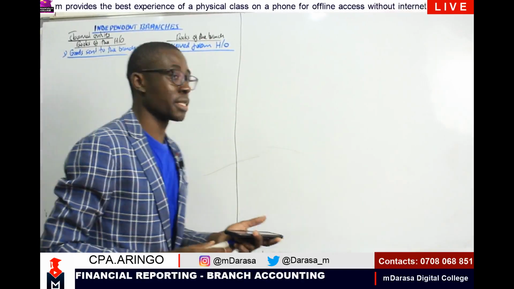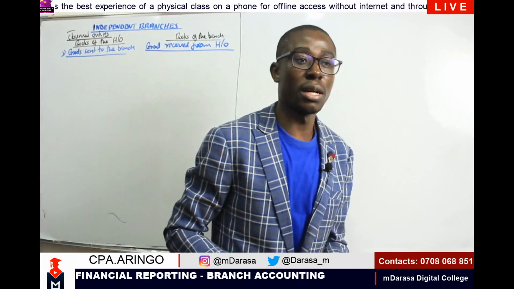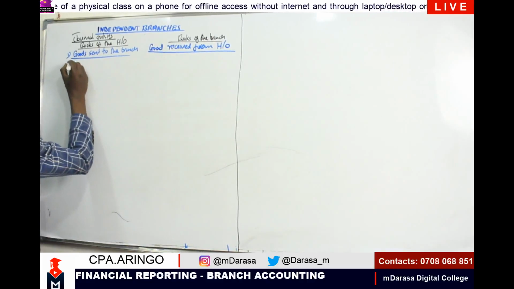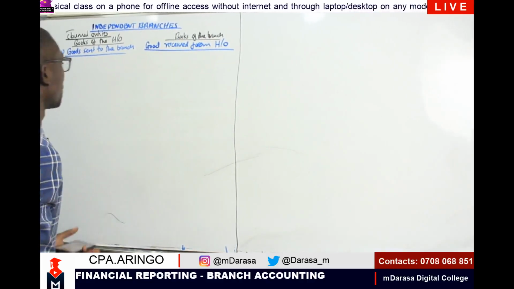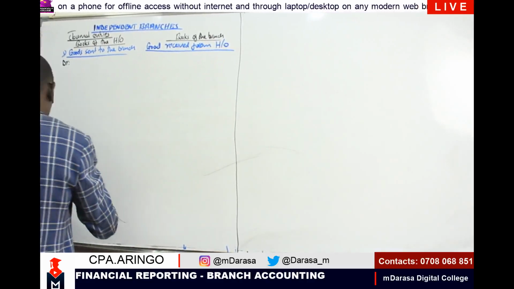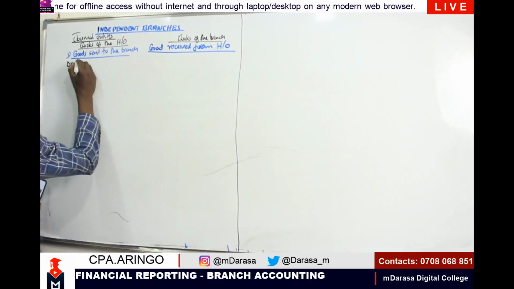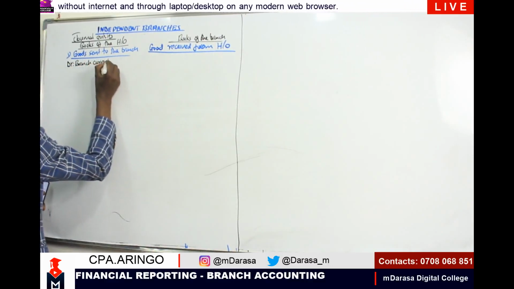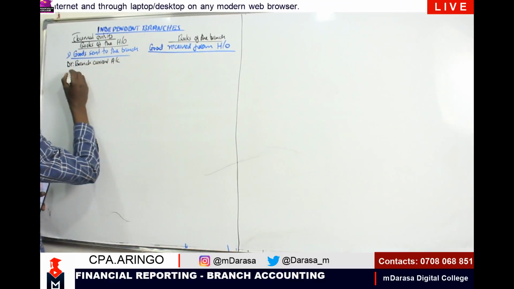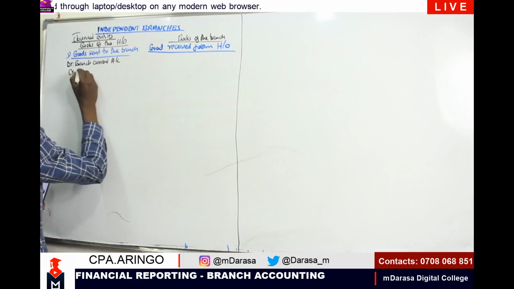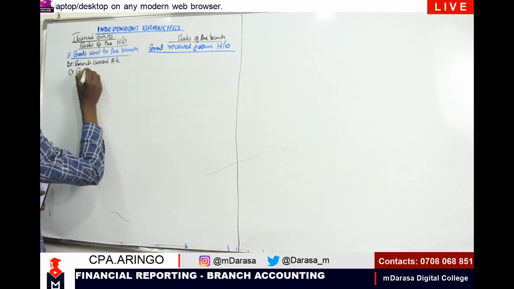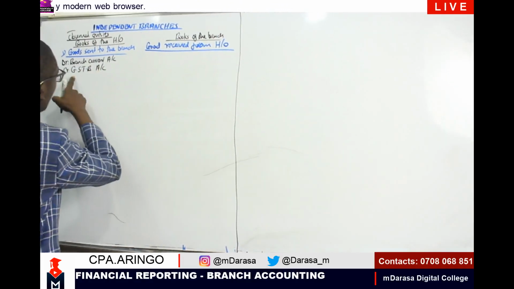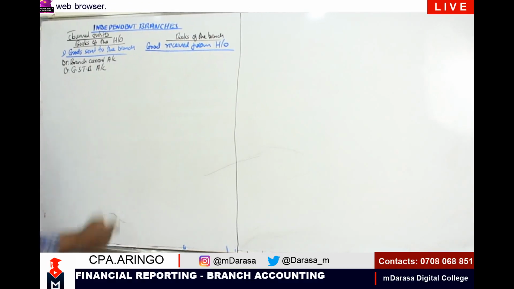So anytime you are sending goods to the branch, this is what you are going to do. We are going to debit where I'm sending these goods. So we are going to debit our branch current account. And of course, we are going to credit our goods sent to branch account. This stands for goods sent to branch account.